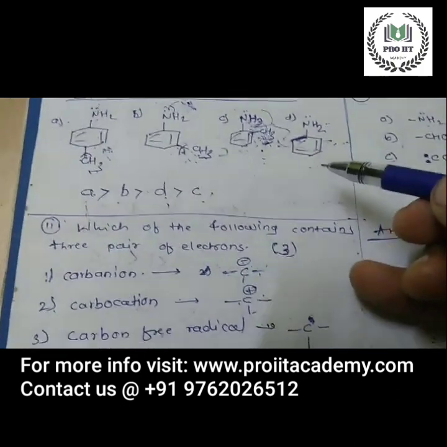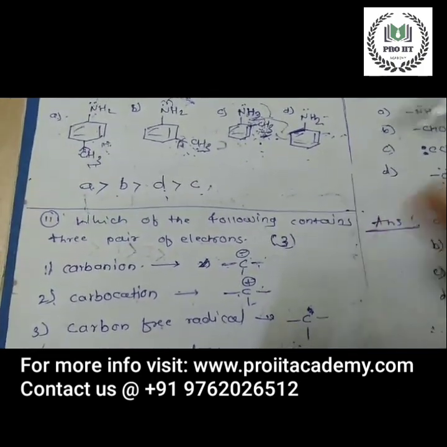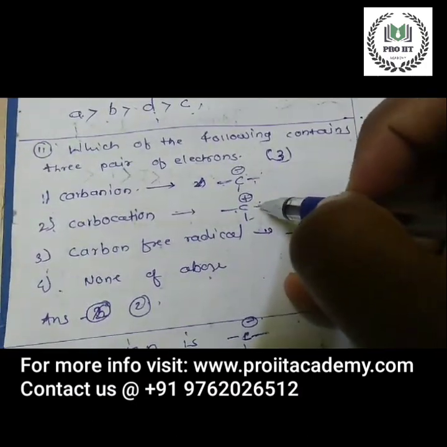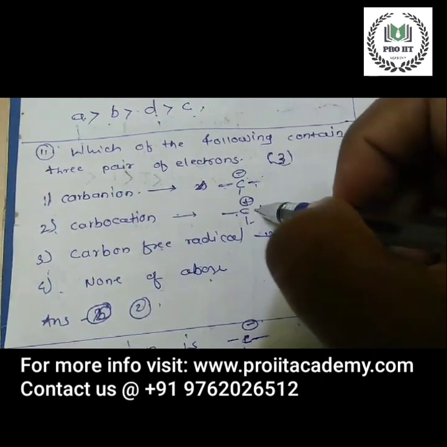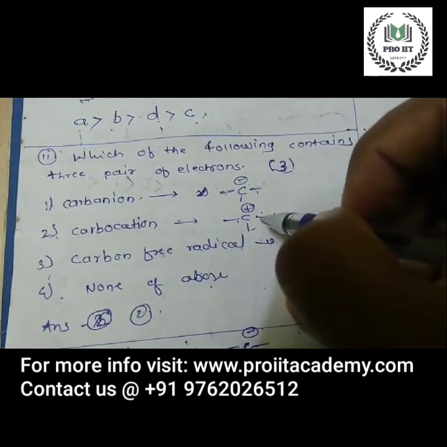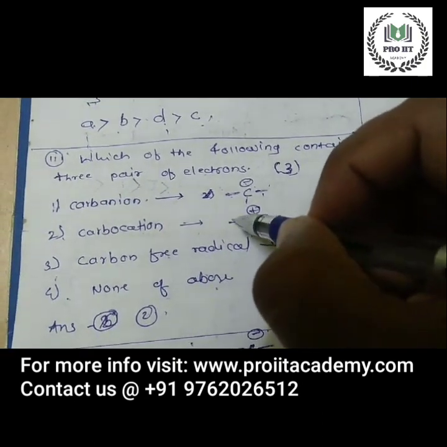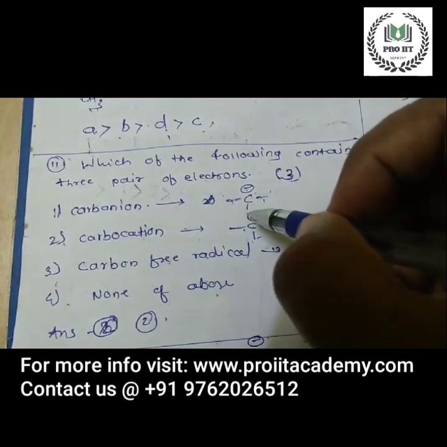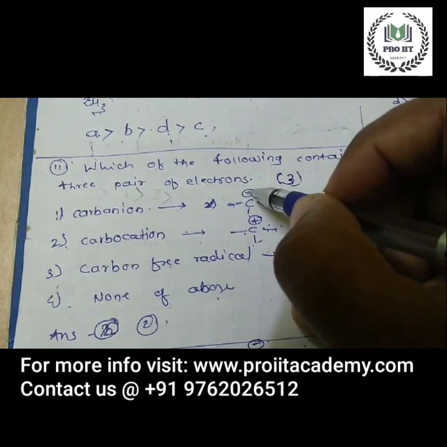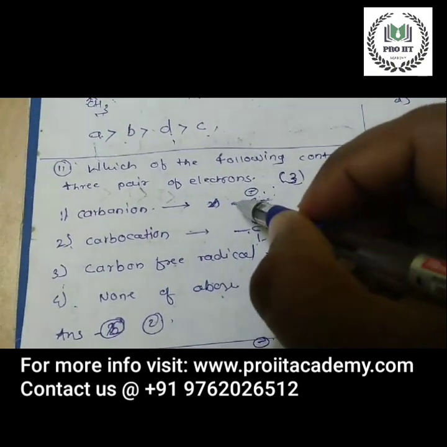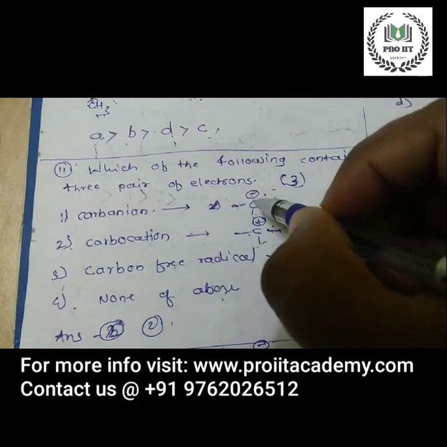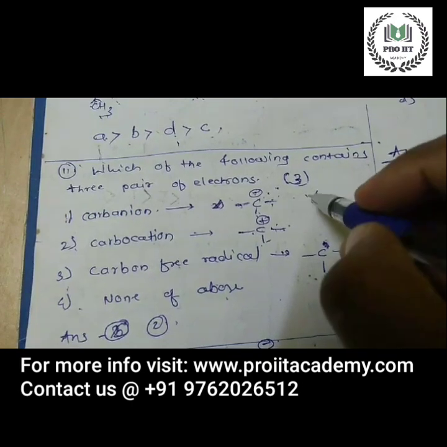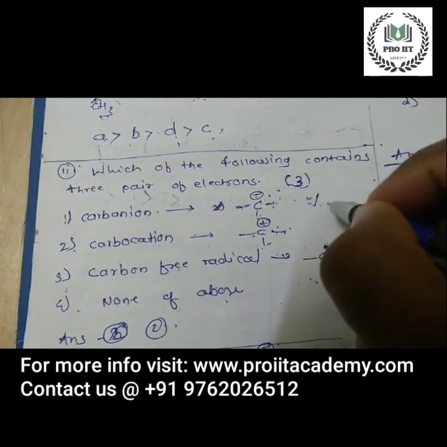What is the question? Which of the following contains three pairs of electrons? Look here. Three pairs means one bond is here, there is one electron. Here there is one electron. So this is one pair, this is two pair, and this is three pair. Now if you consider option A, carbanion, one pair, two pair, and three pair. Again these two negative charge means there are two electrons. So 1, 2, 3, and 4. So this is four pairs. How many are asked? Three pairs are asked. So this is the wrong option.